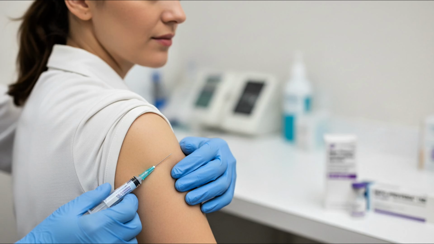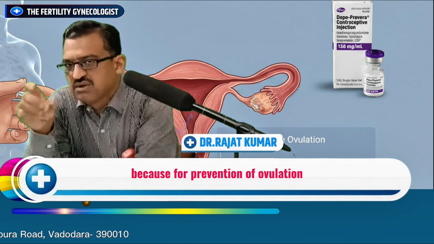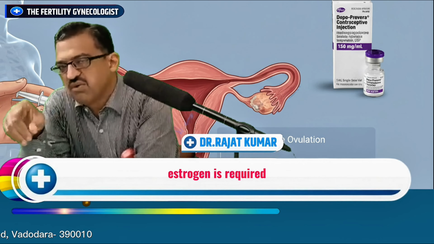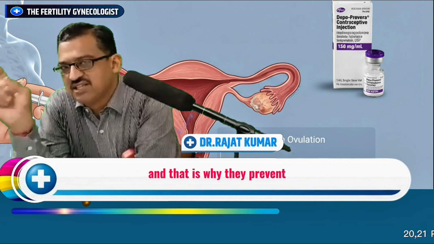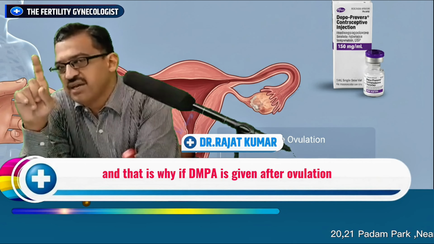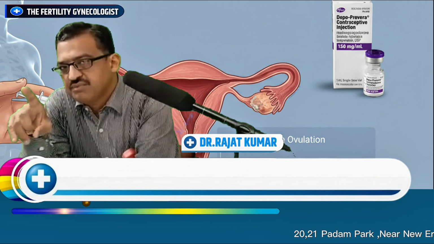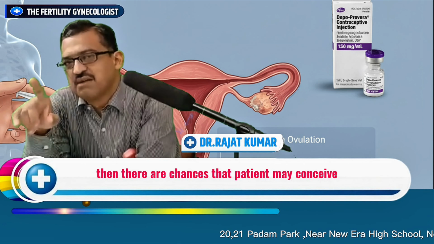Does DMPA prevent ovulation? To some extent, yes, it may prevent ovulation, but not always. For prevention of ovulation, estrogen is required, and the estrogen and progesterone combination is there in combined oral contraceptive pills, which is why they prevent ovulation more effectively than DMPA. So if DMPA is given after ovulation, and the patient has had intercourse in that cycle, there are chances that the patient may conceive.